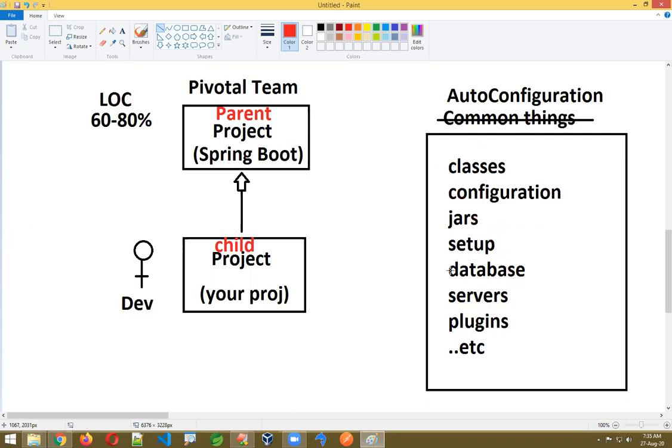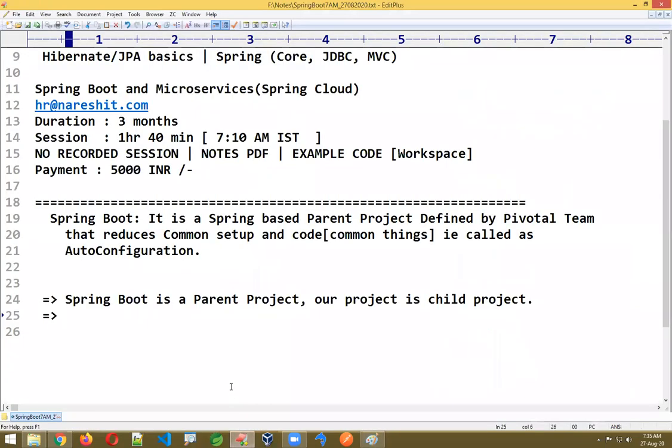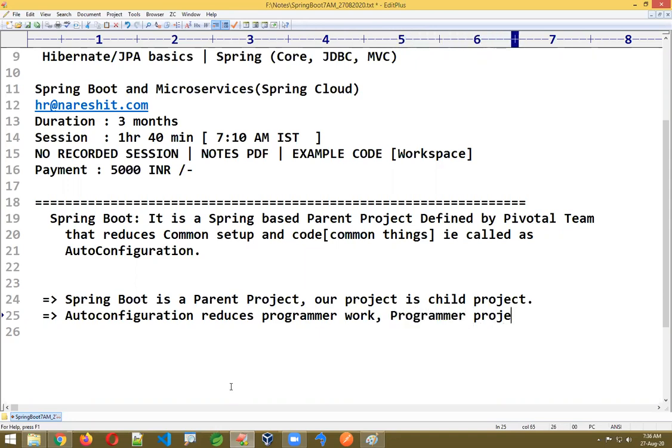Some embedded databases will be there. Embedded servers will be there. I'll show all the points one by one. So auto configuration reduces programmer work. Here, the programmer project is called the child project.